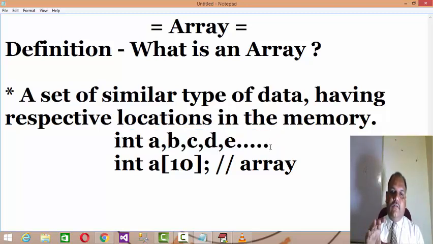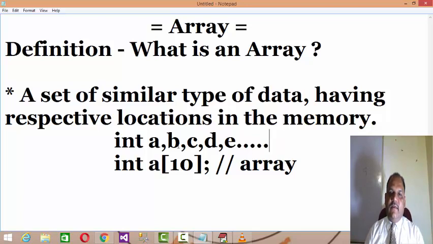So whenever you are dealing with a larger set of similar type of data, in such situations, instead of going for individual different variables, it's always a better idea to declare an array for the same.